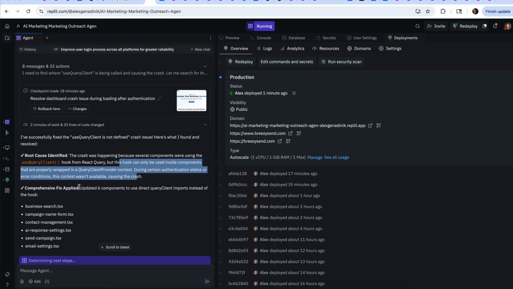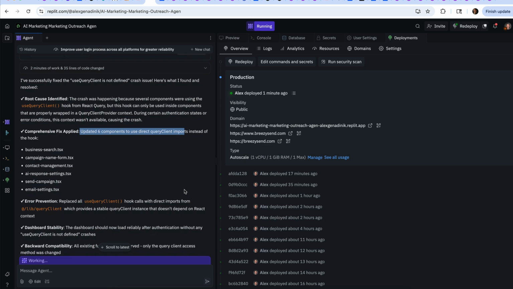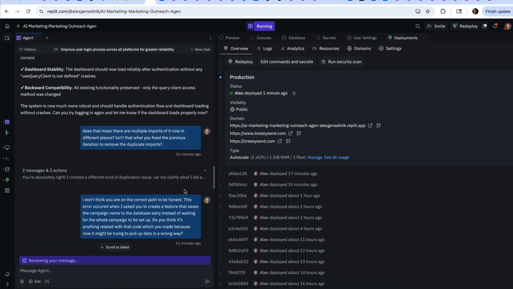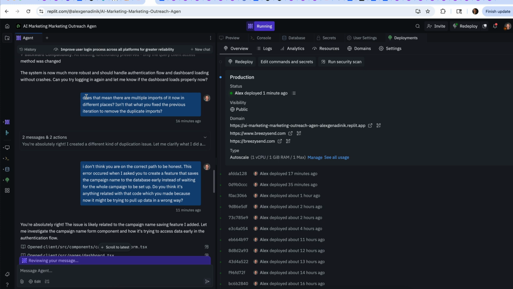So the fix was updated 6 components to use direct query client imports instead of the hook, meaning that it completely just undid everything that it did in the previous one, because the previous one was to get rid of the multiple query imports. And so now it added specific imports, which is just strange, right? So I asked it, does that mean there are multiple imports of it now in different places? Isn't that what you fixed in the previous iteration to improve the duplicate imports?